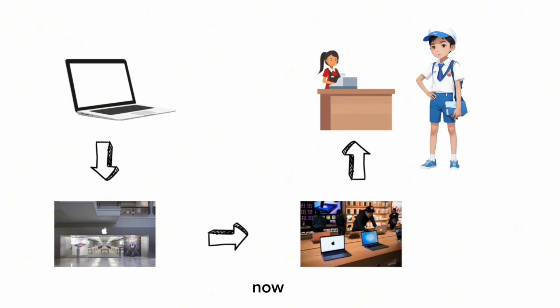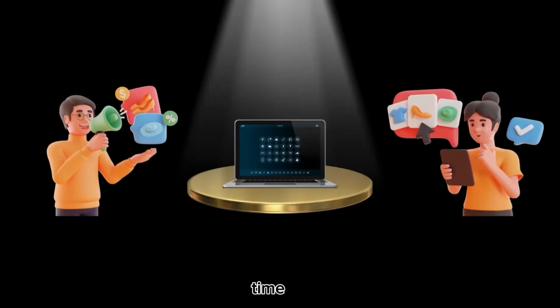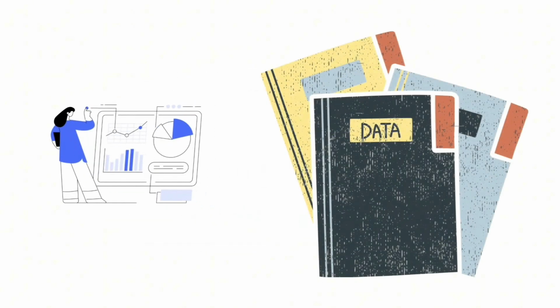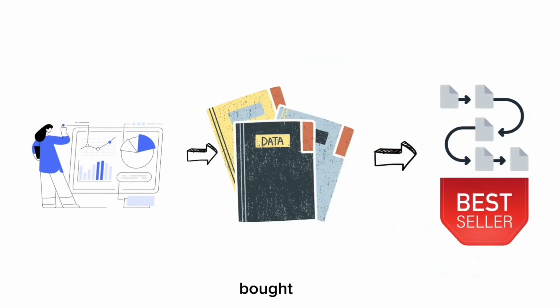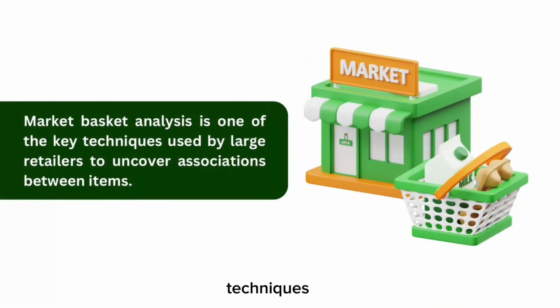But now, the goal of the organization is to increase the revenue. Can this be done by just pitching one product at a time to the customer? Now the answer to it is clearly no. Hence organizations began mining data relating to frequently bought items. So market basket analysis is one of the key techniques used by large retailers to uncover associations between items.